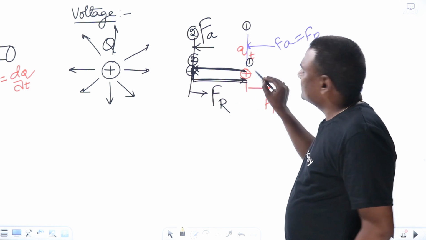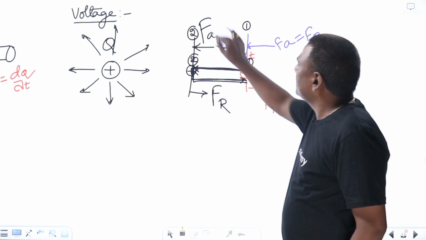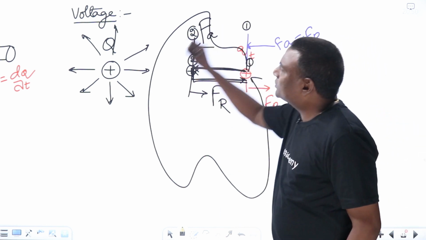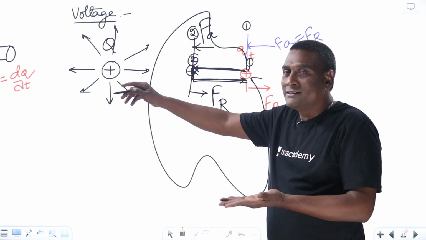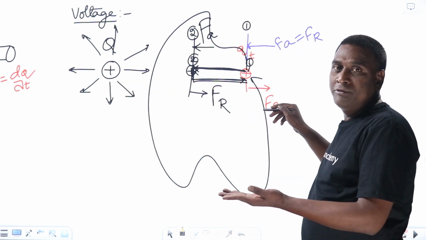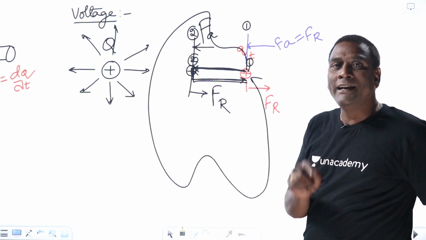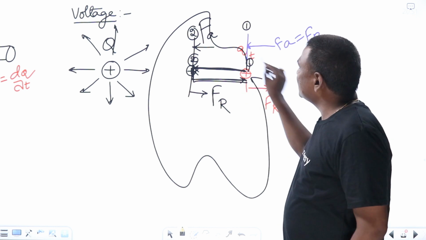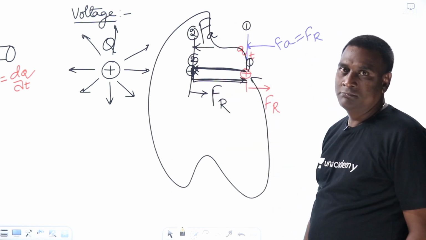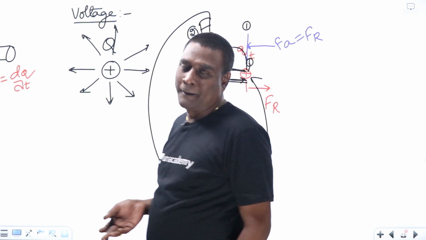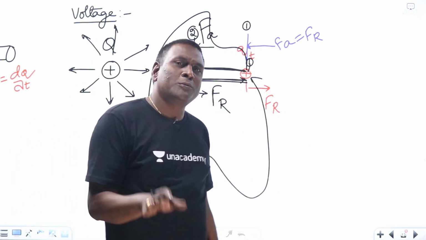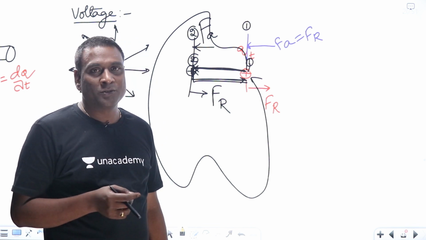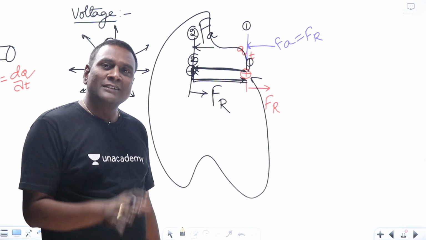Now, why go like this? Let me go randomly, like this. At one point, if you are moving towards the main charge, you have to spend energy, and if you are moving far away from the main charge, it is going to deliver energy. Now, if conservation of energy is accepted here, it should be accepted here also, because it's a closed path. Let me tell you, in any closed path, independent of the path followed, energy is going to be conserved.